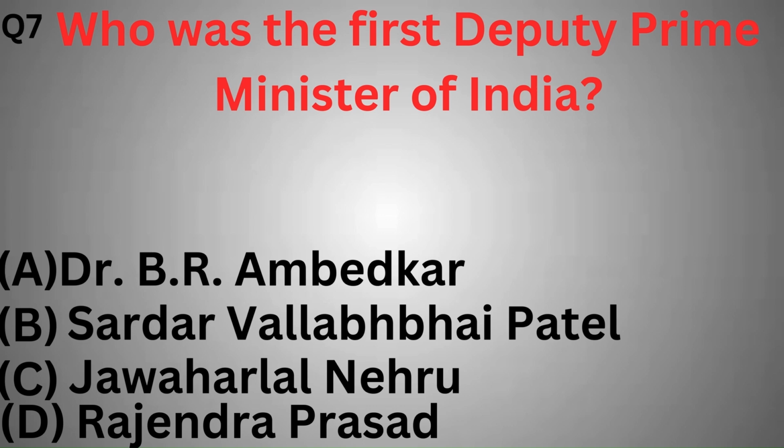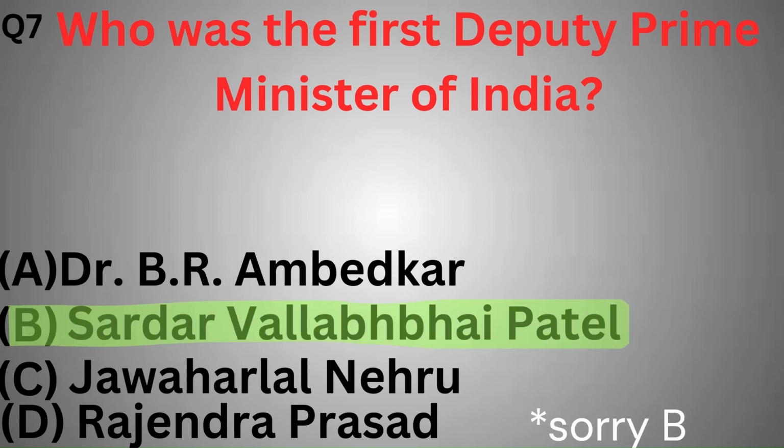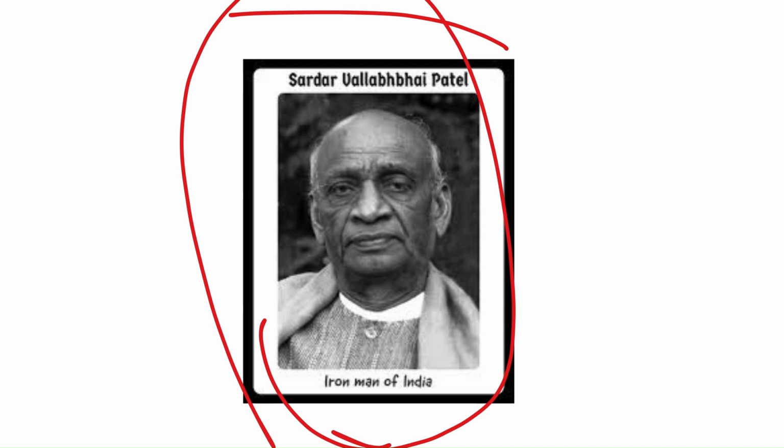And the next question is, who was the first Deputy Prime Minister of independent India? Sardar Vallabhbhai Patel, Dr. B.R. Ambedkar, Jawaharlal Nehru, Rajendra Prasad. So the correct option is option A, Sardar Vallabhbhai Patel. Sardar Patel was appointed as the first Deputy Prime Minister and Home Minister of independent India.